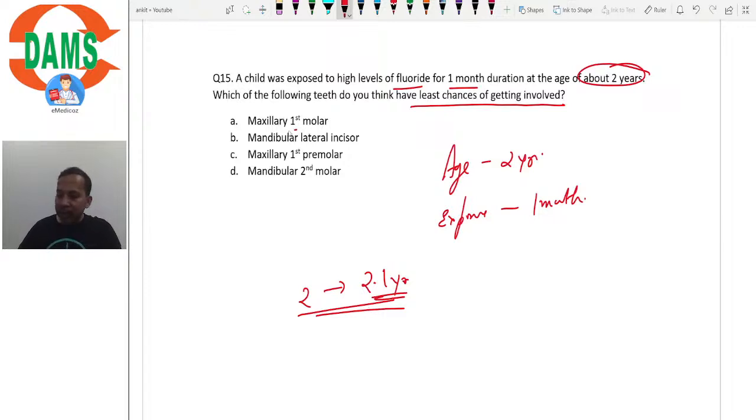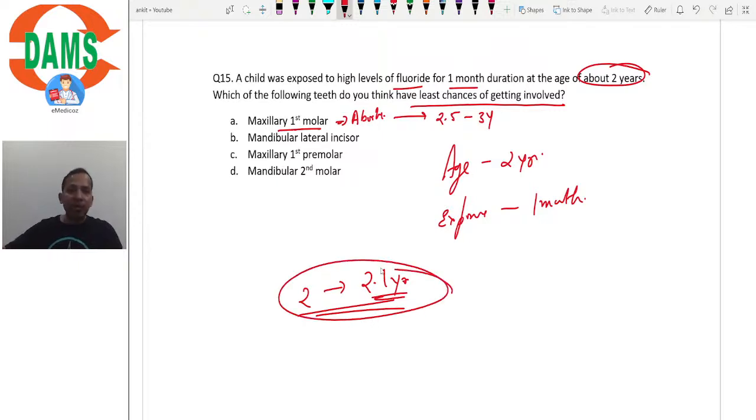So let's say maxillary first molar. When does the maxillary first molar start to develop? It starts to develop at birth, right? It starts to develop at birth, and from then on it completes at 2.5 to 3 years, isn't it? So during the exposure, the tooth is still forming. So yes, it will be exposed. Mandibular lateral incisor, it initiates in the first year, and from then on it continues to develop till 4 to 5 years of age. So this too will be exposed, isn't it?